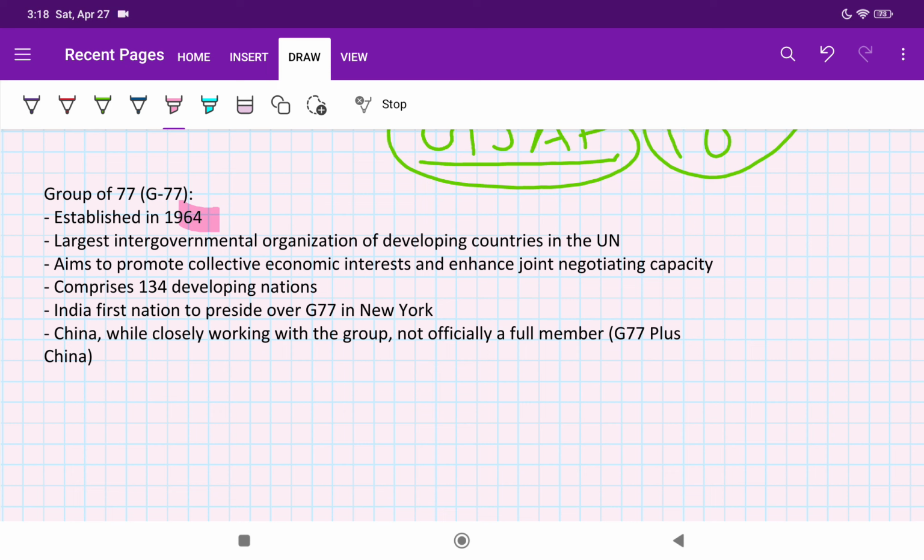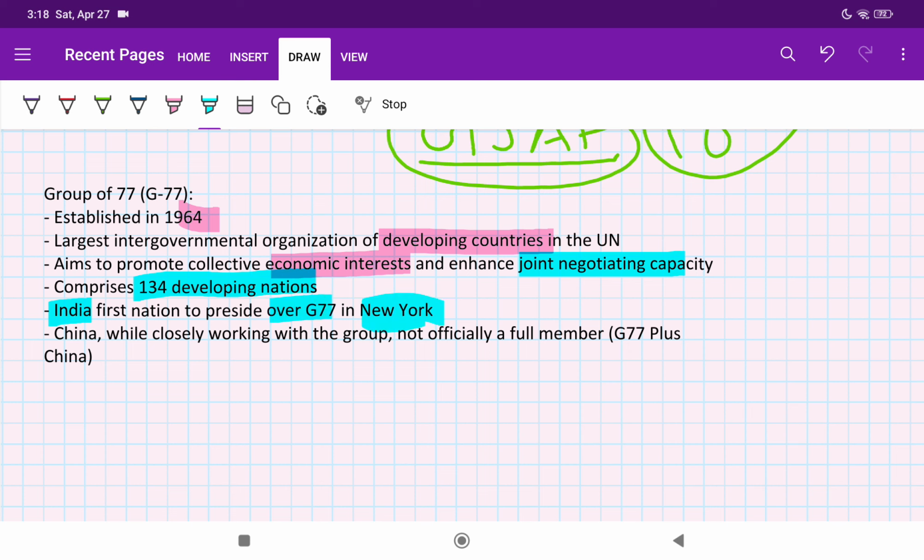It is actually the largest intergovernmental organization for the voice of developing countries in the United Nations. Basically they talk about collective economic interest, and they also talk about joint negotiating capacities. So basically 134 developing nations are part of it. So India is the first nation to preside over the G77, which was held in New York.